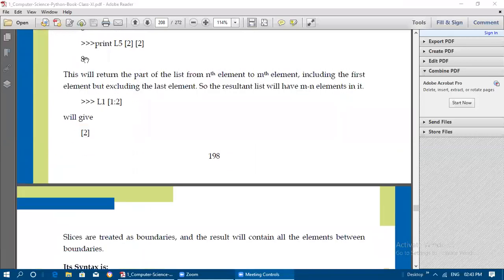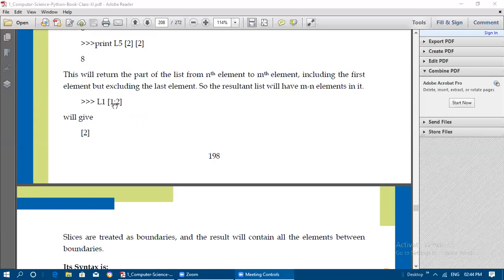This will return the part of the list from the nth element to the mth element, including the first element but excluding the last element. So the mth element will not be included, the nth, that is the starting element, will be included, and the end element will not. The resultant list will have m minus n elements. For example, if you give L1 of 1 colon 2, only one element will get displayed. M is 2, 2 minus 1, so only one element will be displayed.